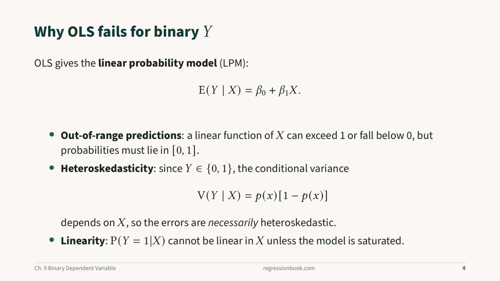So what goes wrong with least squares? Three things: out-of-range predictions. A linear function of the regressor can exceed 1 or fall below 0, while probabilities cannot. Heteroscedasticity. The conditional variance is the probability times 1 minus the probability, which depends on the regressor, so the errors are necessarily heteroscedastic. And linearity. A conditional probability cannot be linear in a continuous regressor unless the model is saturated.